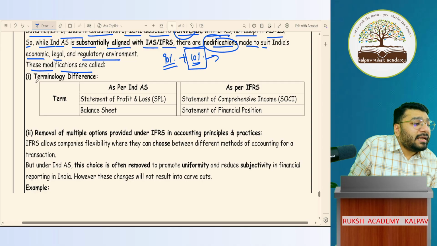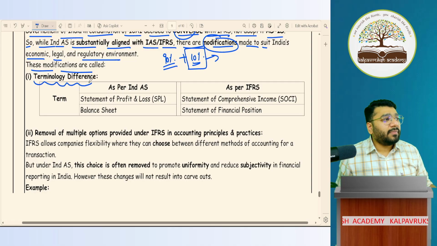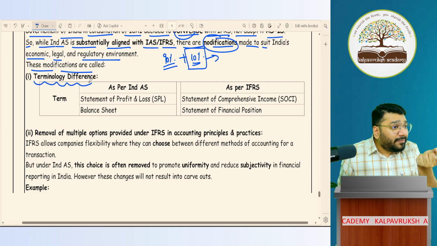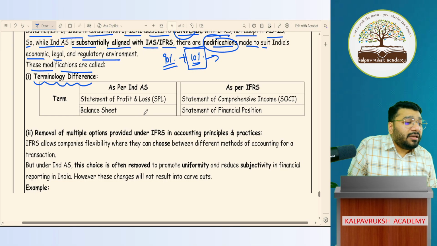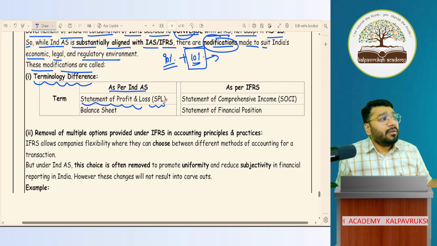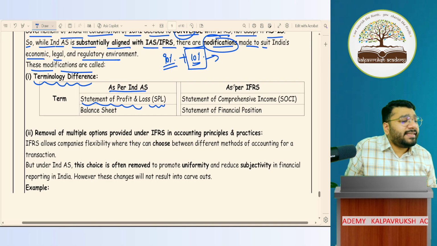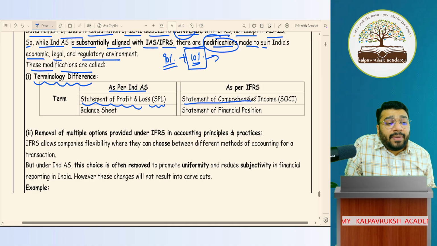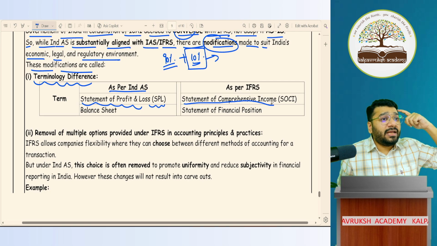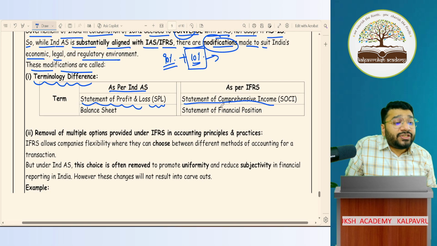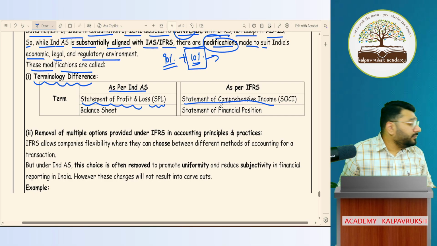First is called terminology difference. I'm talking about the difference between Ind-AS and IFRS. First difference is terminology difference. Means what? As per Ind-AS, we will call it statement of P&L, shortly and sweetly as SPL. But the same thing in the IFRS, they said we will call it statement of comprehensive income. So in IFRS, the P&L was named as statement of comprehensive income.